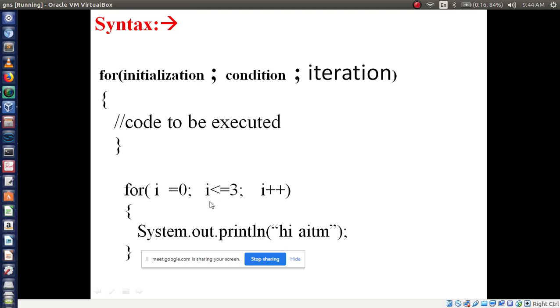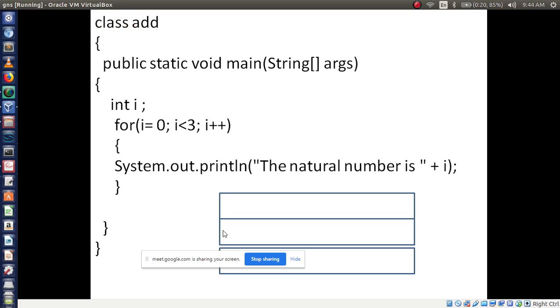Now what is the i value here? The i value is now 0. 0 less than or equal to 3, the condition is true. If the condition is true, the next task is what? Execute the below statement. What statement have I written? Here I am printing one statement. What to print? Hi AITM should be printed, right? Here our condition is true, so this statement will execute, right?